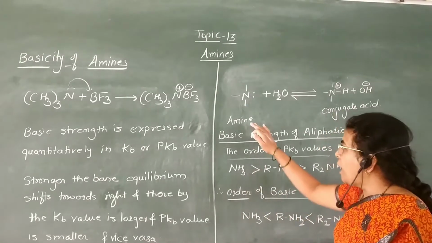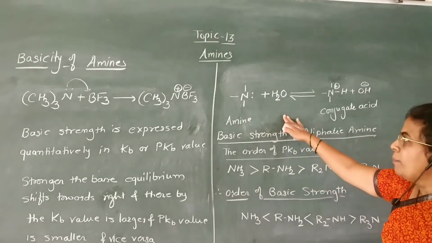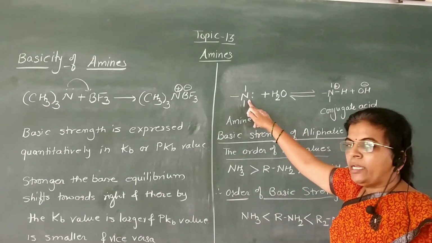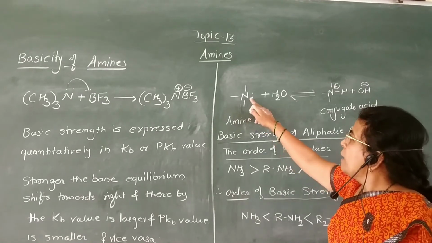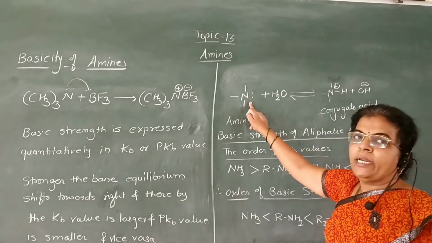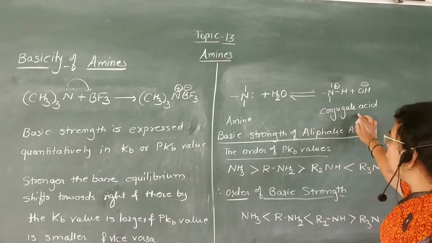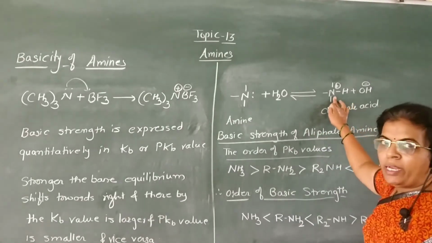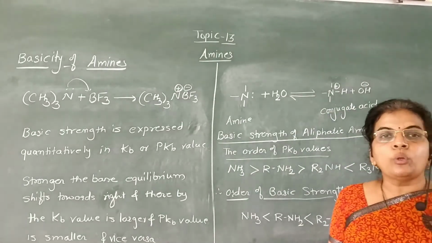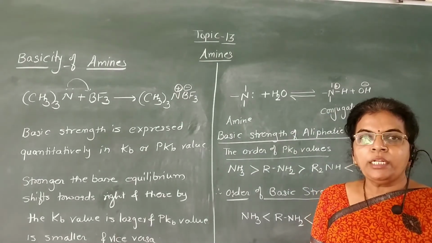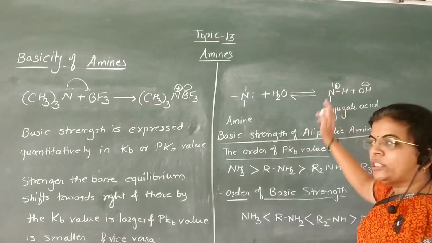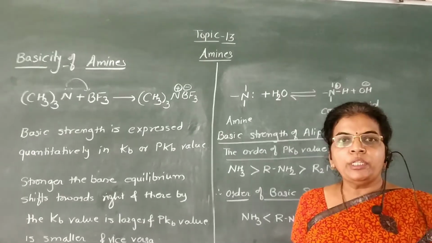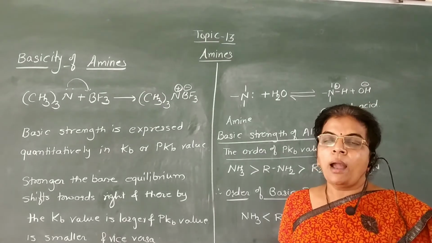When amines dissociate in water, this amine absorbs a proton from water towards itself and gets protonated to form the conjugate acid. This amine is also named the protonated amine. That is, one proton gets attached to the nitrogen atom, and therefore it is called a protonated amine, or conjugate acid.